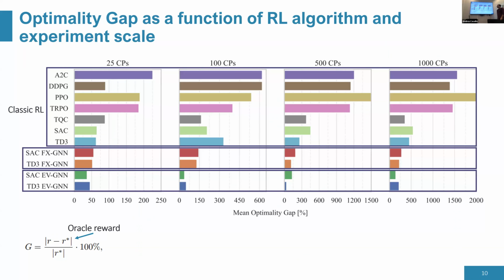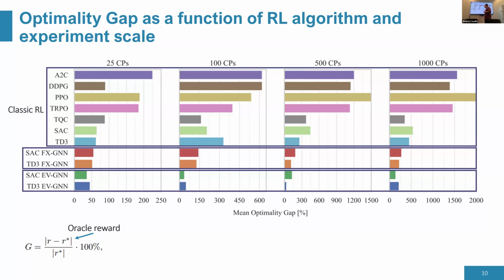So let's see some results. What did we do? We try to solve the problem with classic reinforcement learning algorithms. You might know them. If you don't, it's okay. These are the more common for continuous action spaces. Then we have 4 problem settings, one with just 25 chargers, which is quite simple. And then we have some very complex ones, like with 1,000 charging points. This means that we have 1,000 decision variables. This is very, very complex.